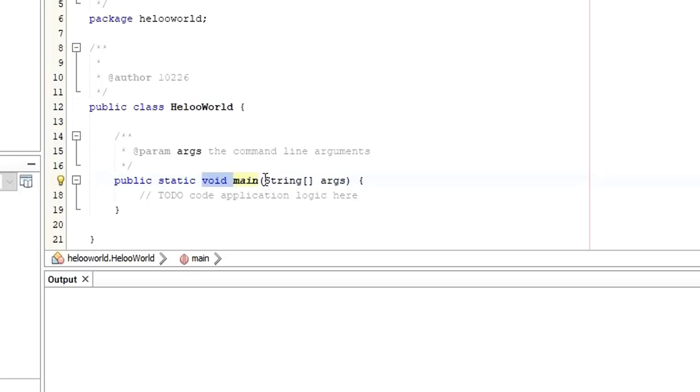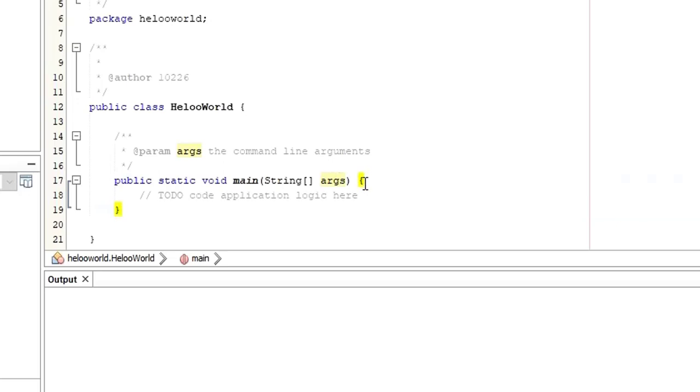This is a main method. Here you can see this is a parameter. I'm sure you know what a parameter is, right? This parameter says that we are going to take an array of strings as an argument. This whole part we can call the command line argument. It takes an array of strings, an array of sequences of characters, as an argument.